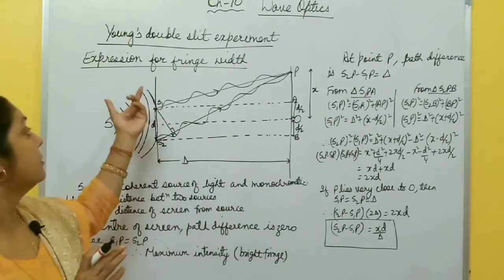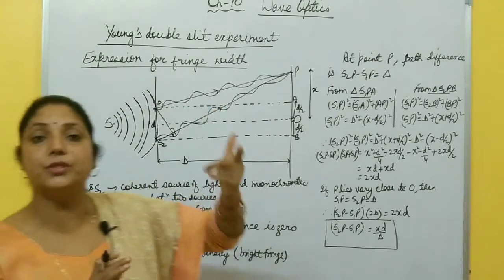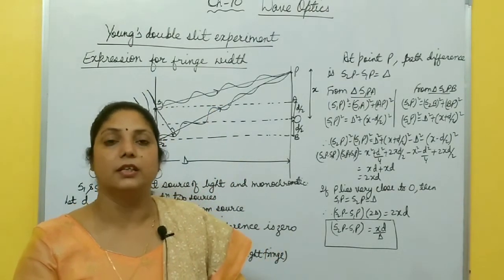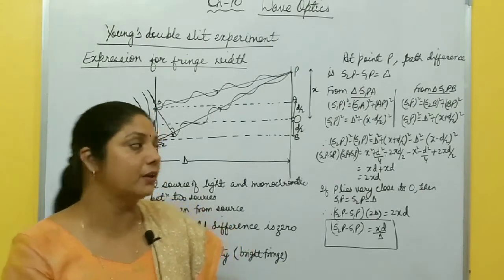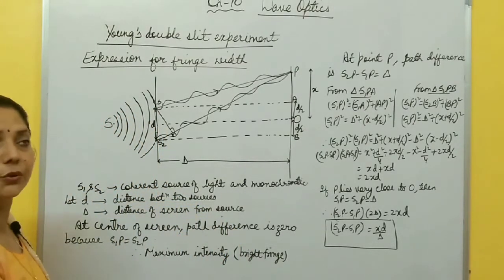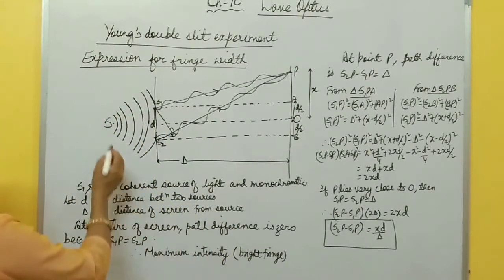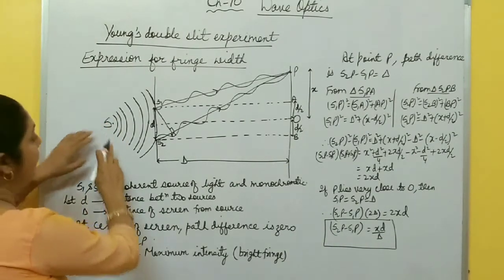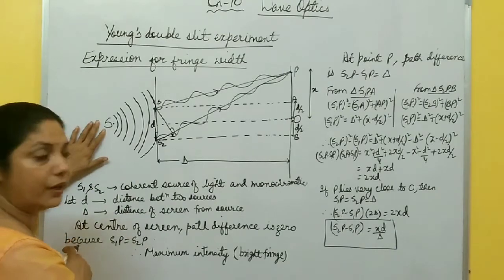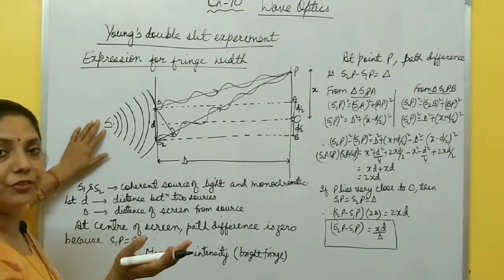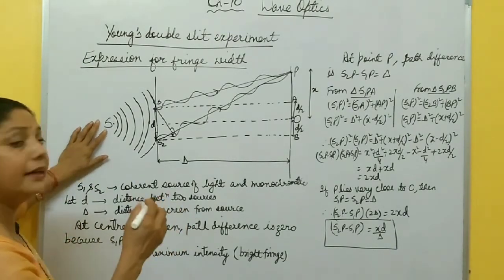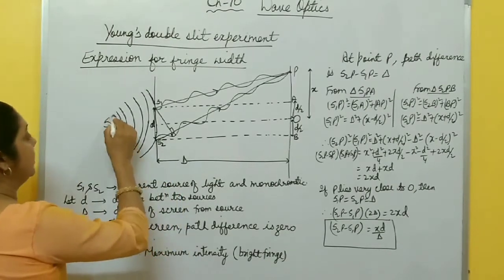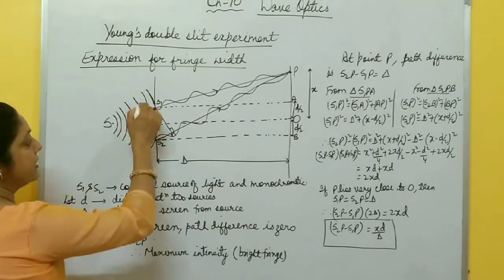Young was the first scientist who used division of wavefront to produce coherent sources to obtain a sustained interference pattern on the screen. How did he produce coherent sources? Let us suppose that this is a slit illuminated by a monochromatic source of light, and according to the wave theory of light, light travels in the form of wavefronts. So these are the primary, secondary, next wavefronts.